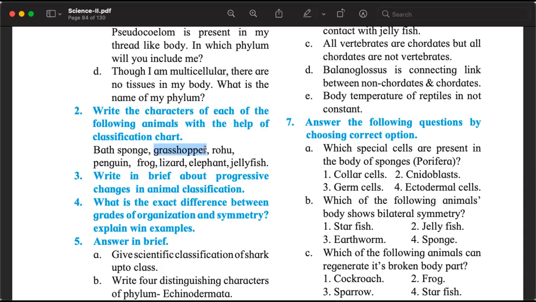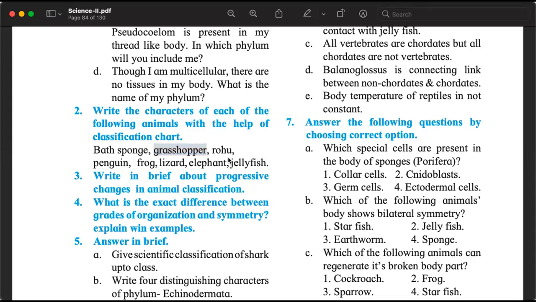Very good, Chand. It's very easy. Grasshopper, in Hindi it is called tidda. Correct, Khadija? It's an insect. It has jointed appendages, so it belongs to the phylum Arthropoda. So the characteristics of Arthropoda will have to be listed for the organism grasshopper, an insect.